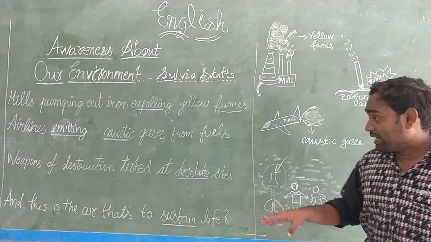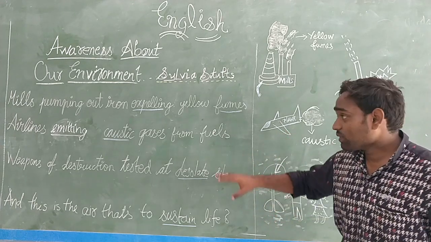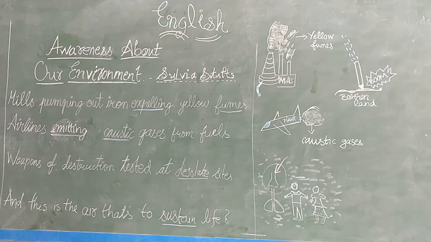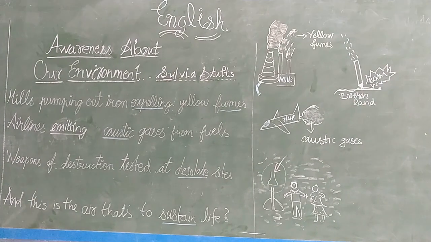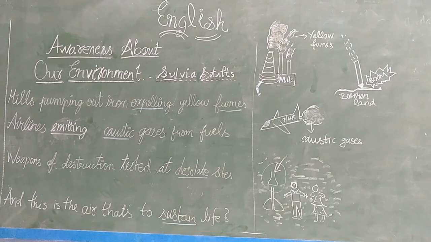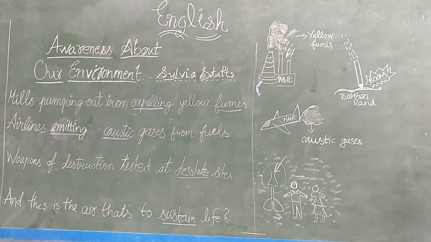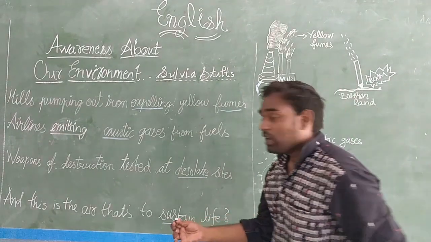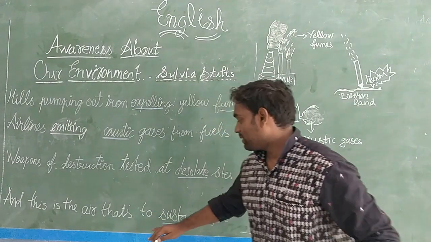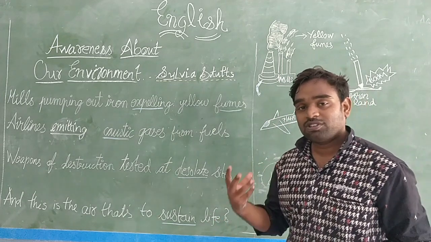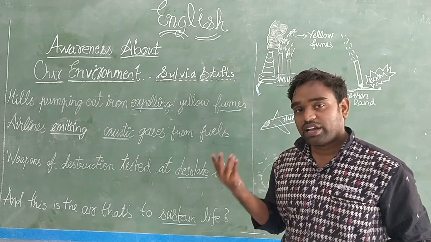Okay, we'll understand the first three lines of the poem. Children, I told you that in this line, people are sending out harmful substances into the environment.